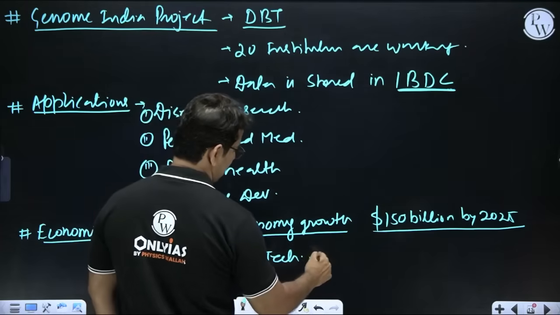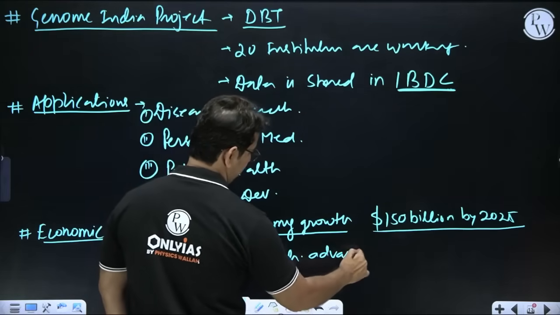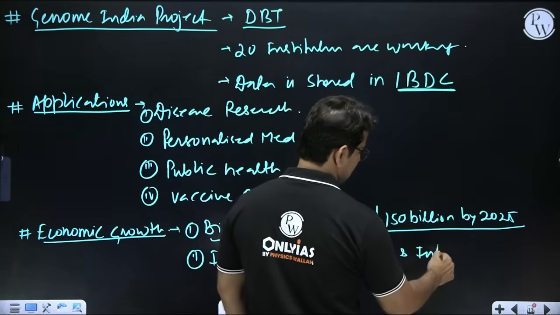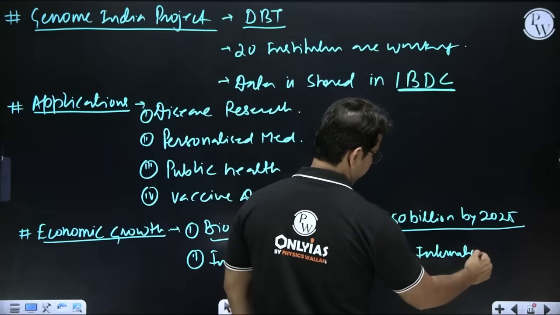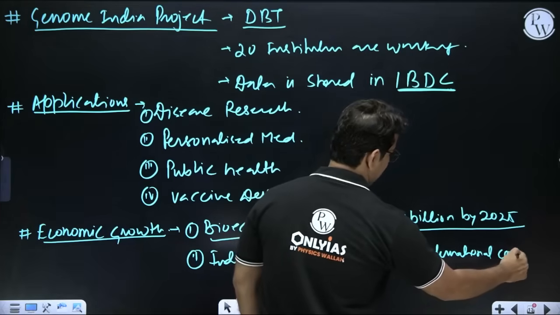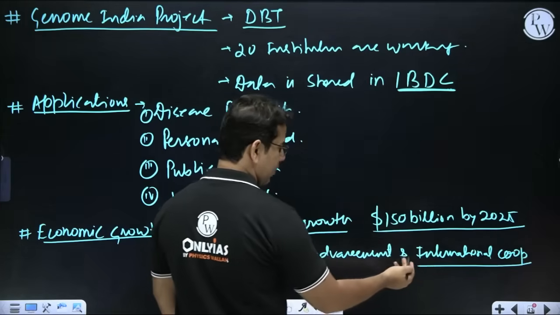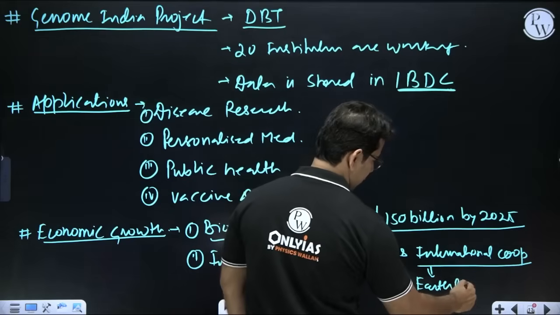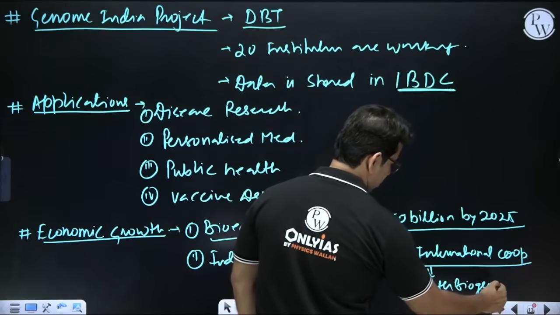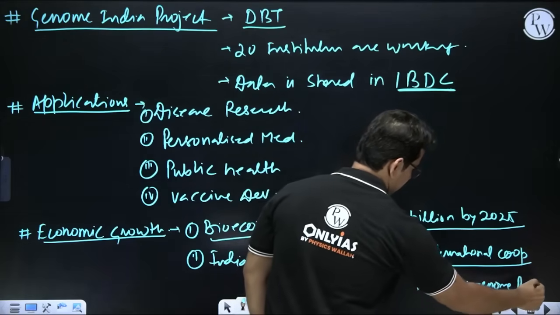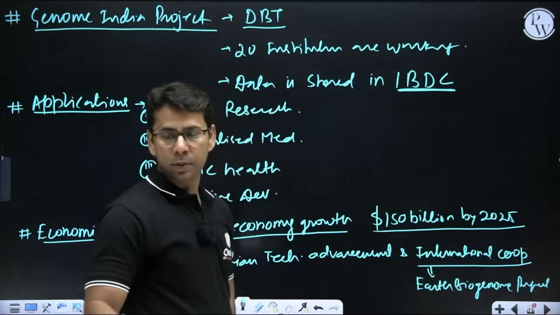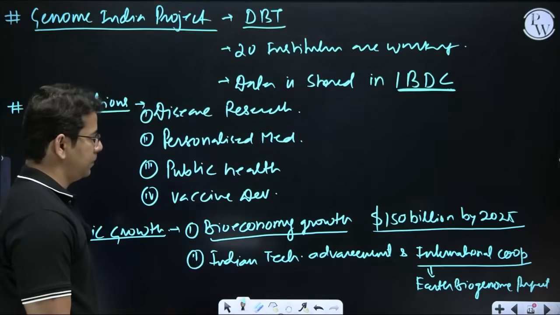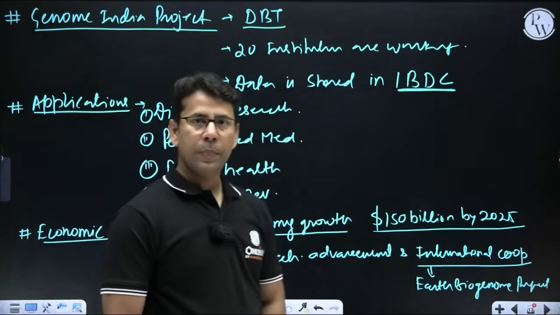So the second thing that we can write, Indian technological advancement and international cooperation. International cooperation you can mention like the Earth Biogenome project, right? That you can talk about. Got it?